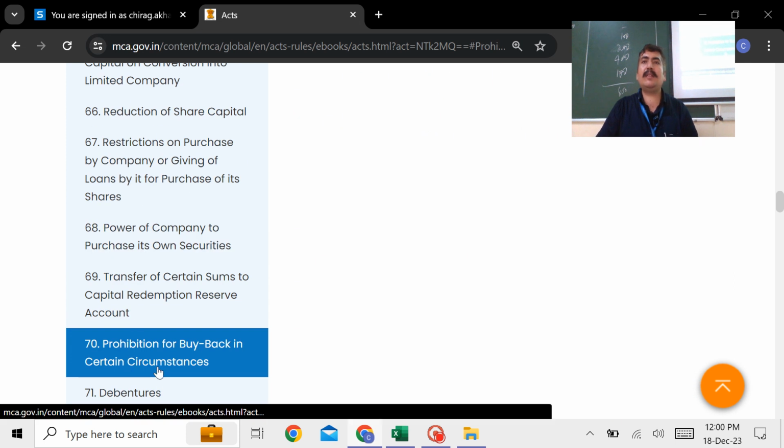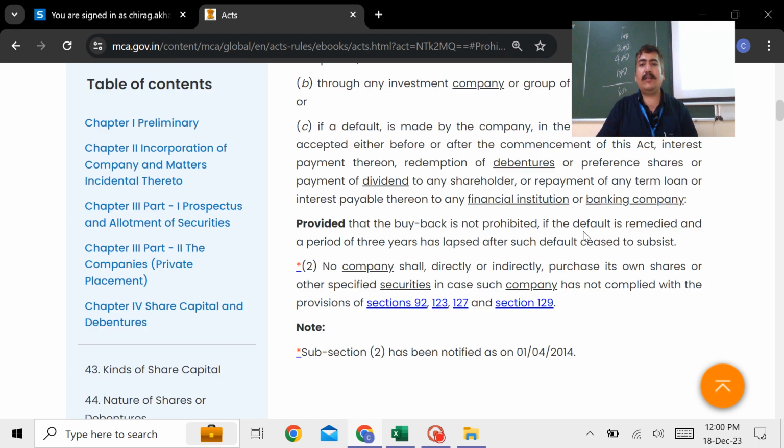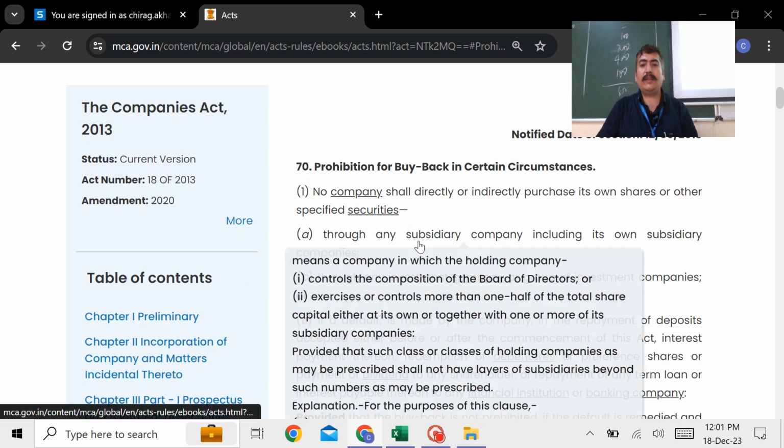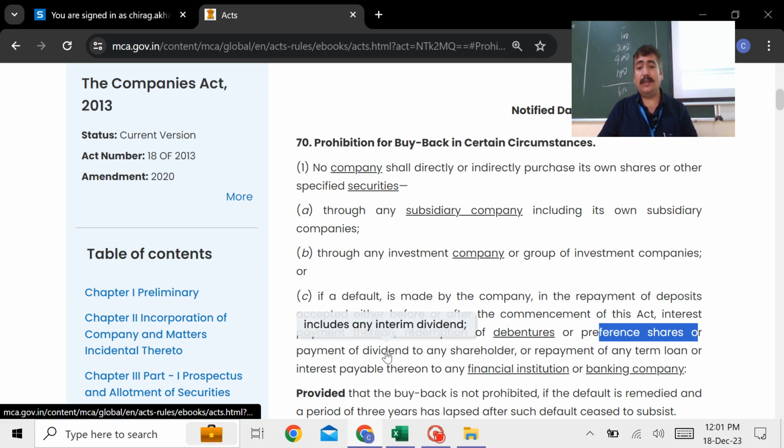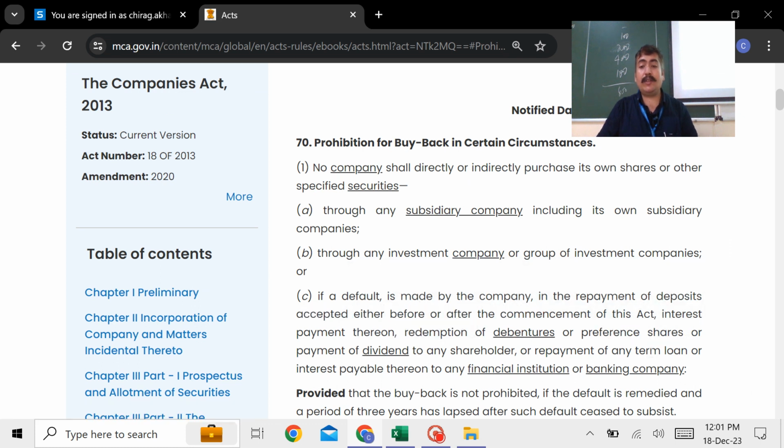Got it? So they have said that if you have, let's say, made a default in repayment of deposits or its interest, or redemption of the debentures or the preference shares, or the payment of dividend, or any long term loan taken from the financial institution or the banking company.